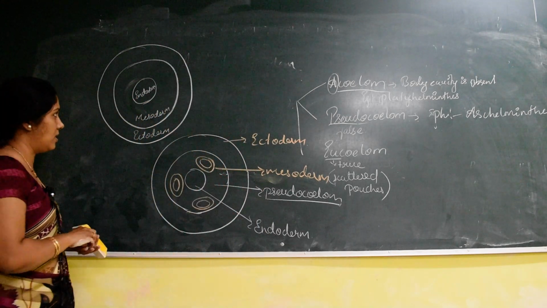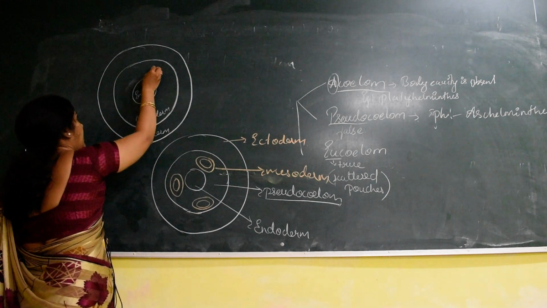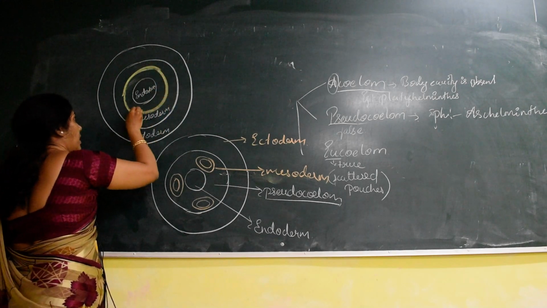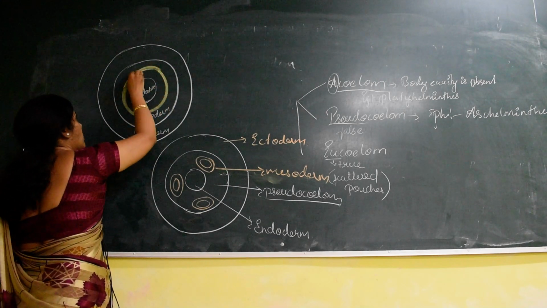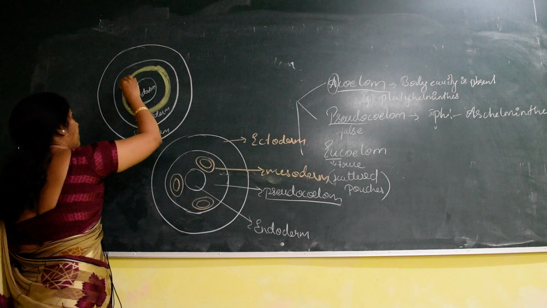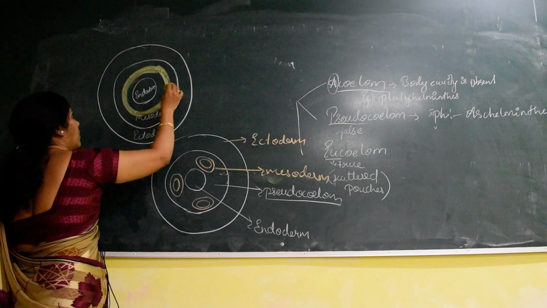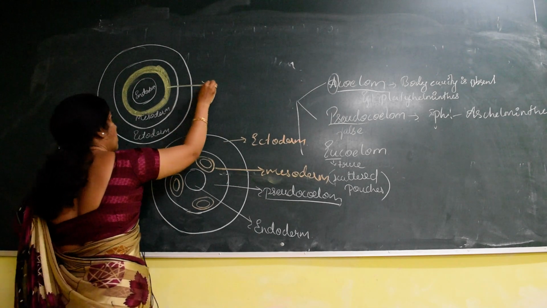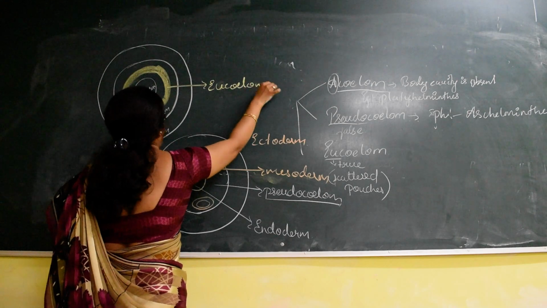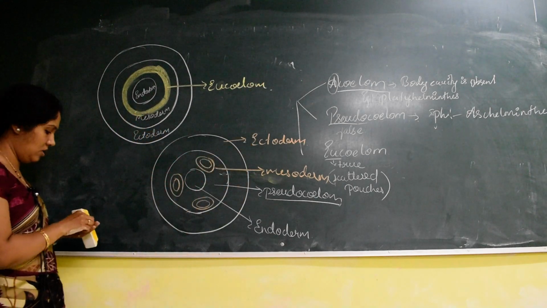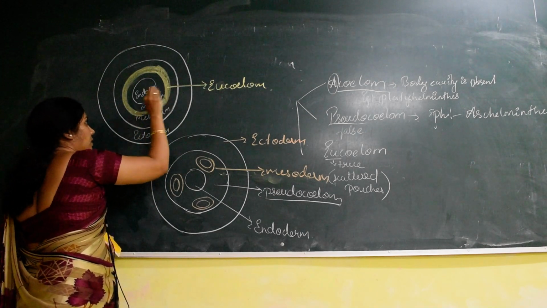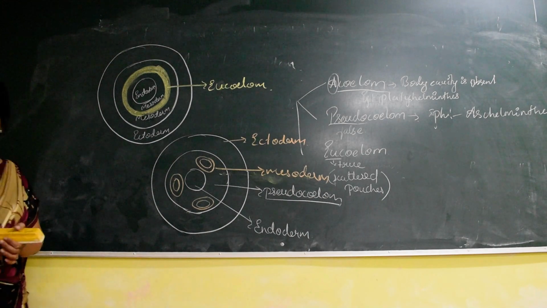Where is this true coelom present? It is present in the mesodermal lining. Now whatever I am writing, this is a body cavity. Which type of body cavity? Eucoelomate, or true coelom. So this is eucoelom, or you can say true coelom, which is present on either side of the coelom. It is lined by which lining? Mesodermal lining. That type of coelom is called eucoelom.